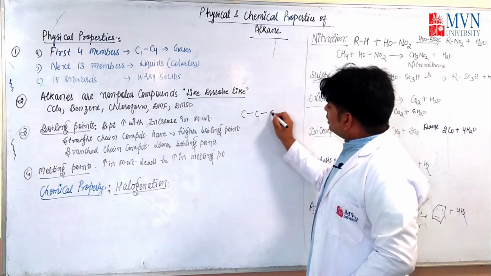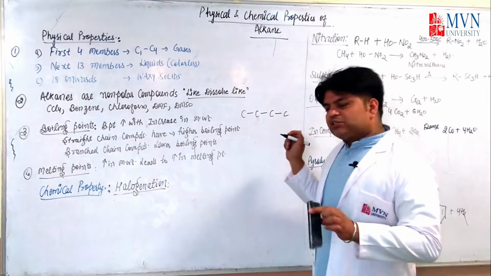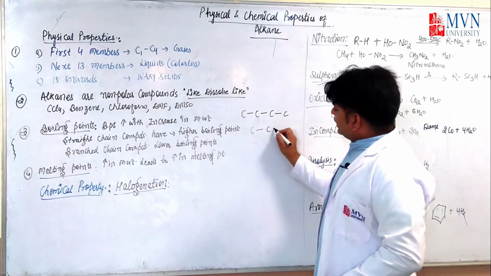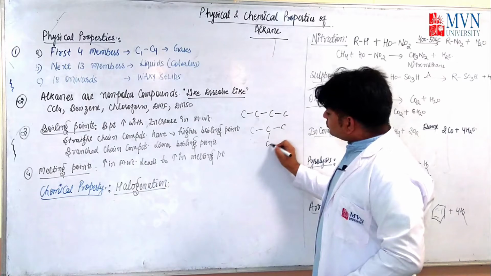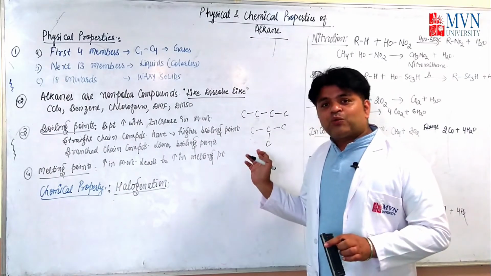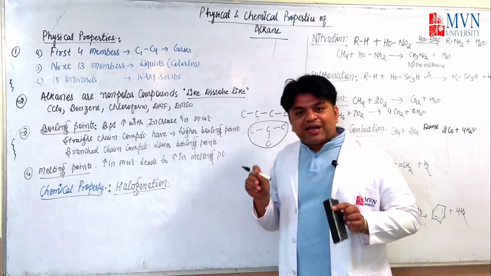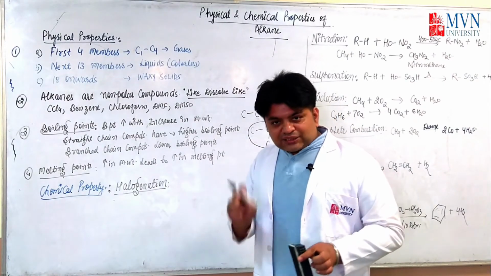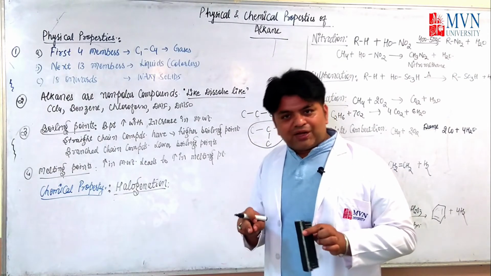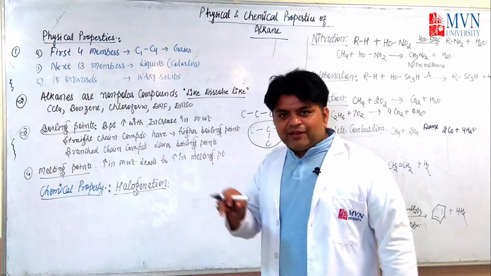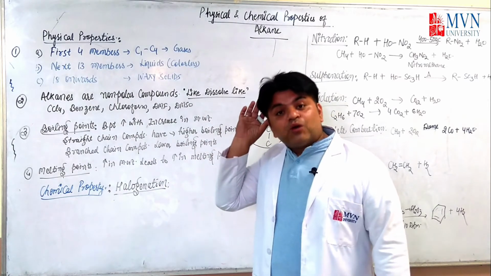Suppose this is a straight chain compound. It has the maximum boiling point. And this one has a lower boiling point because it will tend to acquire a spherical shape, and the sphere has the lesser surface area. Lesser surface area means less energy is required to break the bonds. That's why it has a lower boiling point.